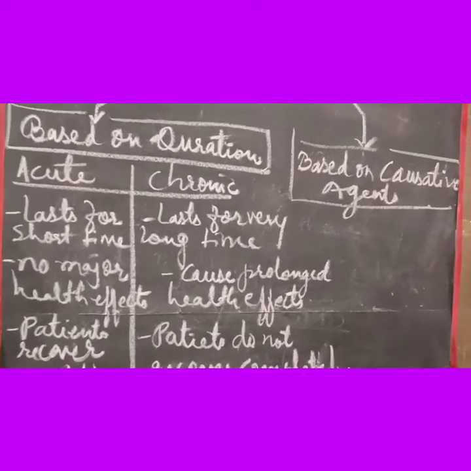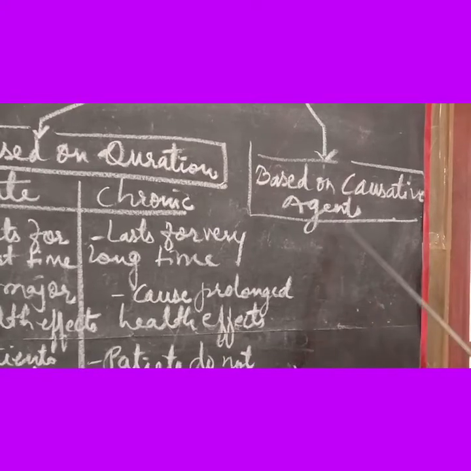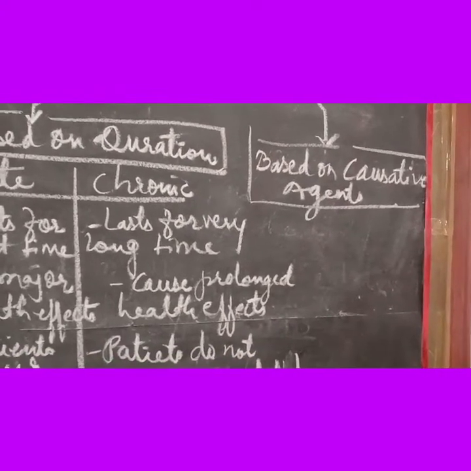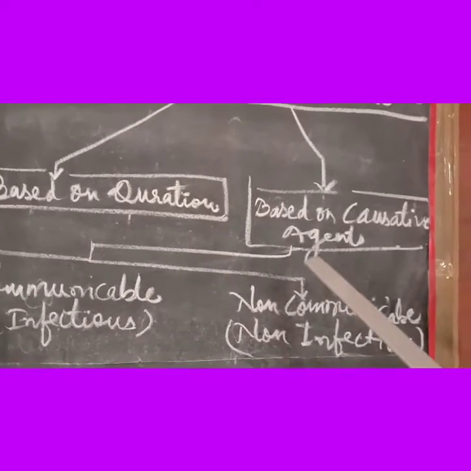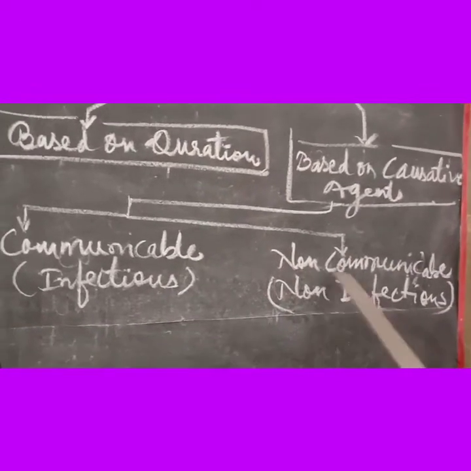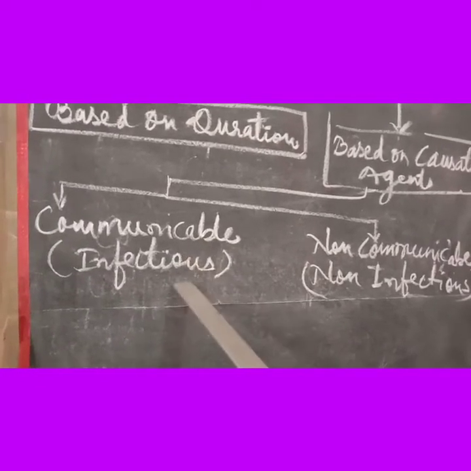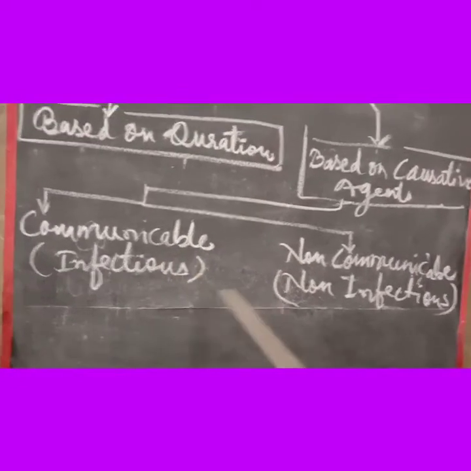Let's see the next category on the basis of which we can have two types of diseases. Now children, on the basis of this, we will have two more types. First one is the communicable disease, also called infectious disease.